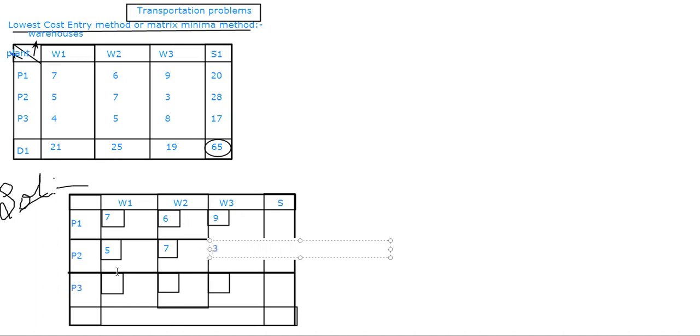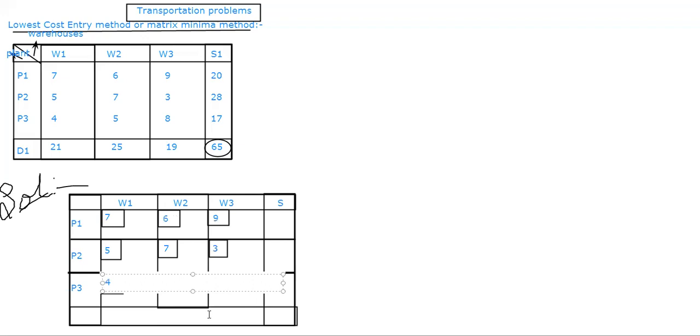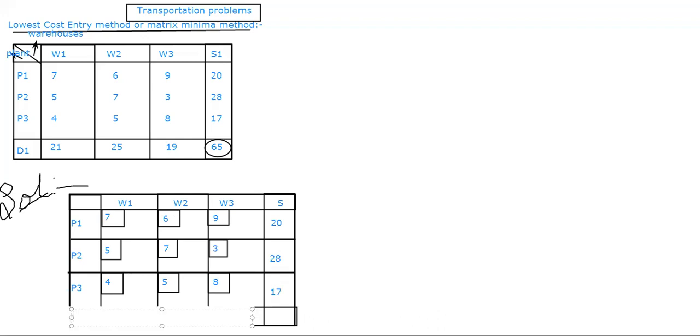Now based upon the cost I'm going to decide, because I want the least price. I don't want northwest. I'm not looking at whether my plant or warehouse is nearby to me or not, whether it is nearby to the customer or not. I'm not looking into it. For me the main target is to have the least cost of the products. That is the reason I'm making this table and checking which can be the least price for me. So this is demand.